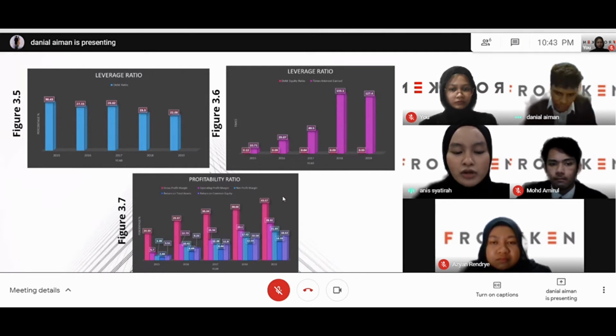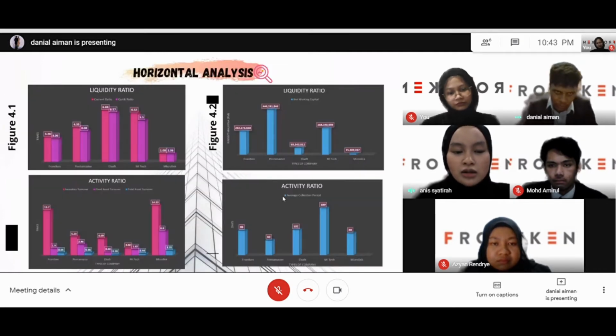Now, we proceed to another point, which is horizontal analysis. Horizontal analysis consists of 5 companies. That is Franken, Pentamaster, Elsoft, MI Technovation Berhad, and Microlink Solution Berhad. Starting with liquidity ratio. For current ratio in figure 4.1, among the 5 companies, the highest current ratio is by Elsoft Berhad, which is 6.88 times.